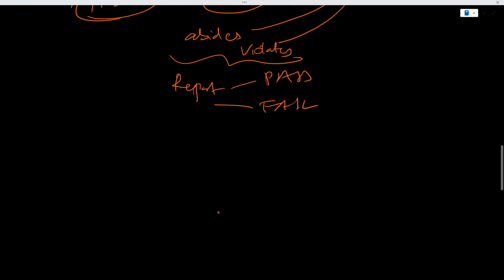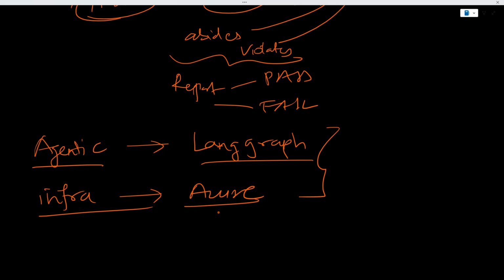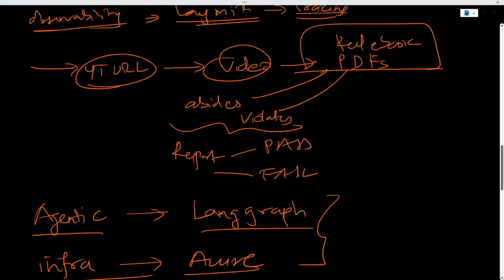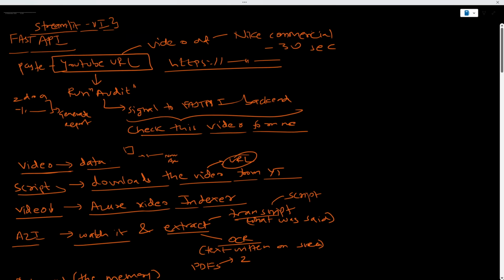In order to build this as an agentic part, or an AI agent, we are going to use the LangGraph workflow. On the infrastructure part, we're going to depend on Azure. So these are the two main things we are going to depend on. For the backend, we're going to depend on FastAPI. We'll see that. All in all, this project looks quite interesting, so let's proceed to the next part.